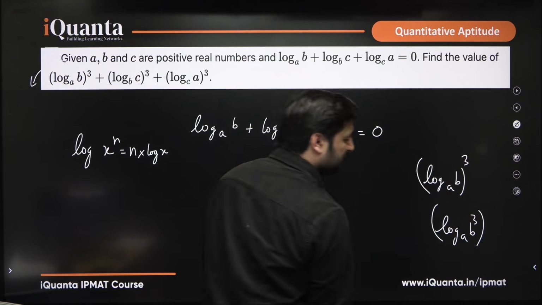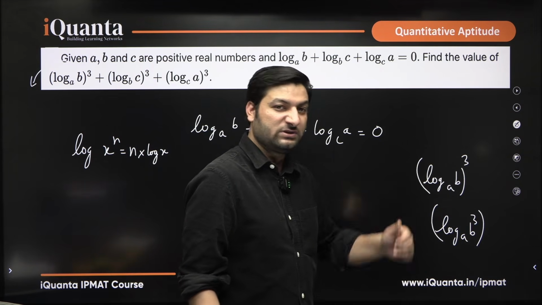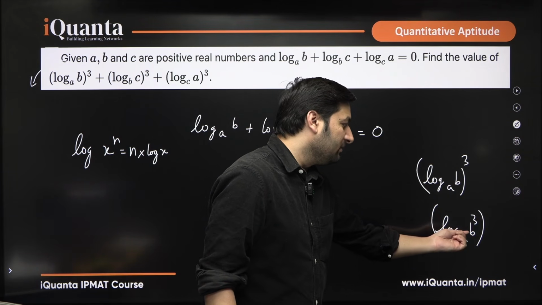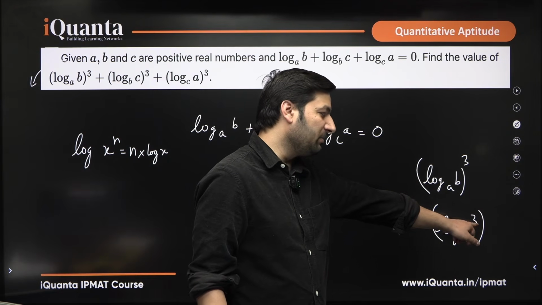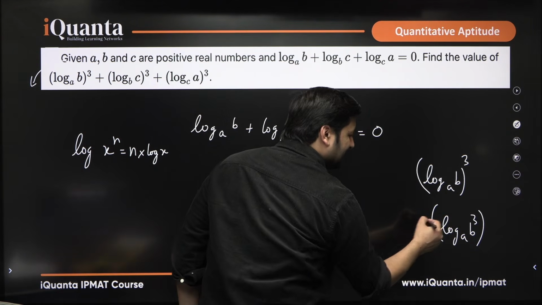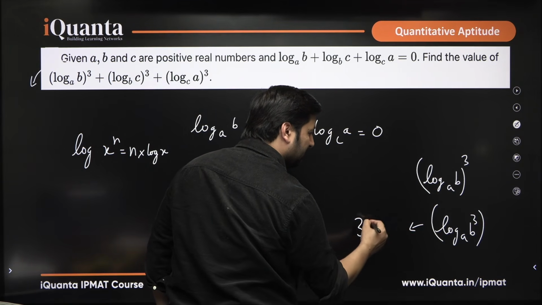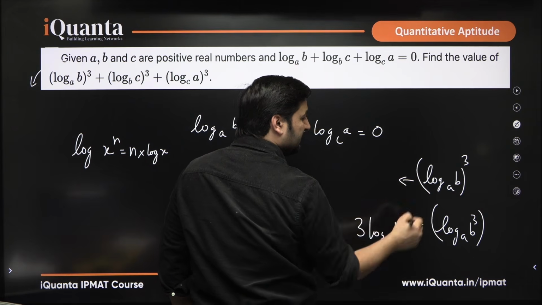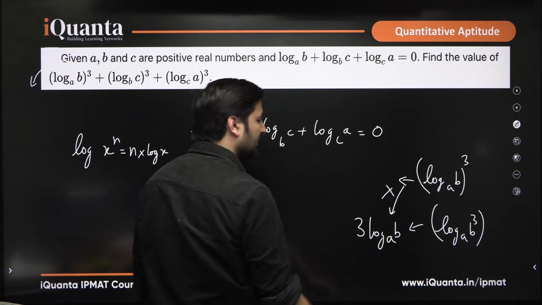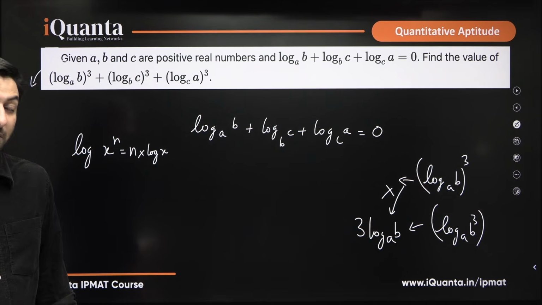There is a huge difference. What do you see here? This log expression is inside, the cube is outside the bracket. Here the cube is above this B, the argument part. So in this case you can bring this power in front and write 3 log of B to the base A, but in this case you cannot write it like this. This is the mistake that most of the students commit over here.